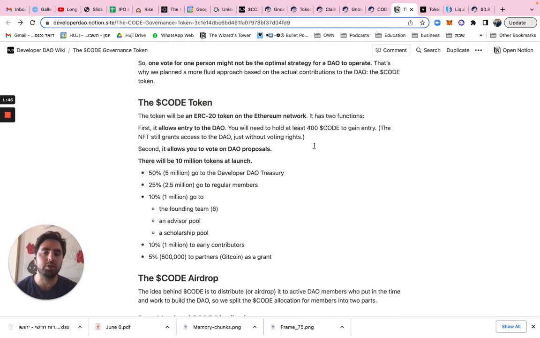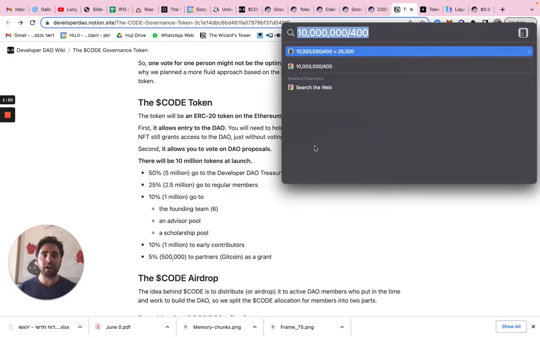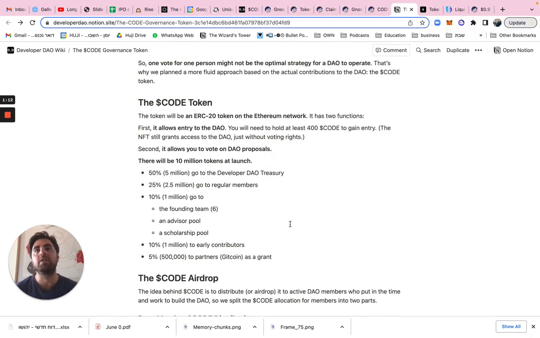Now, if I wanted to dive deeper, and I'll actually write an article about this and probably post a video on this in the future, you can see how many CODE tokens are locked up in liquidity pools on Uniswap or on SushiSwap, and that way get a better judge for how many tokens are free floating and circulating supply. But here I think a good example just to run with is, let's say 2 million, 3 million tokens that are free floating. And what that comes down to is basically 7,500 members. That's where the supply and demand meet, right?